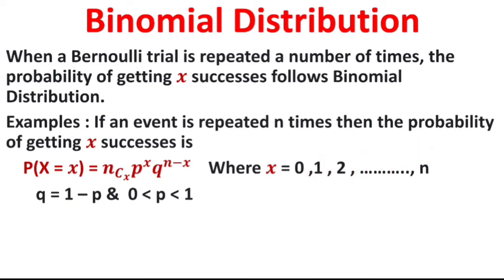And what is q? q is nothing but 1 minus p. And p lies between 0 and 1.